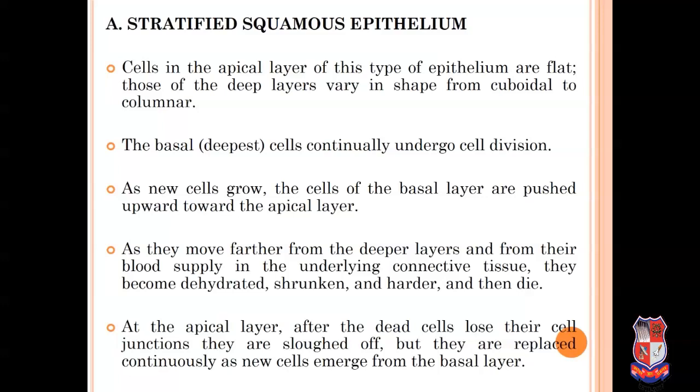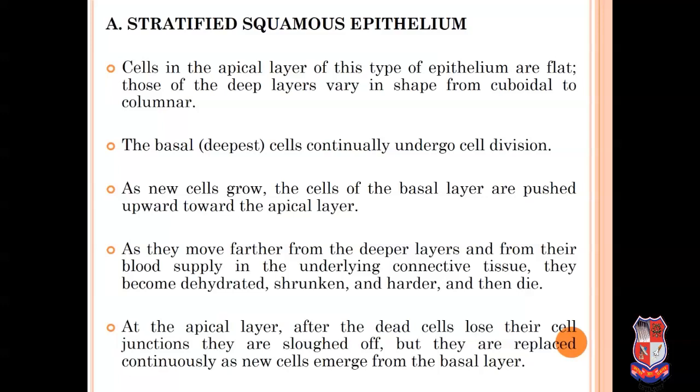The first type of stratified epithelium is stratified squamous epithelium. Again, squamous means its cells are flat in shape. Cells in the apical layer of this type of epithelium are flat, and those of the deep layer vary in shape from cuboidal to columnar. Upper layer cells are flat, and in the deep layer the shape of the cell is cube shape or columnar shape.